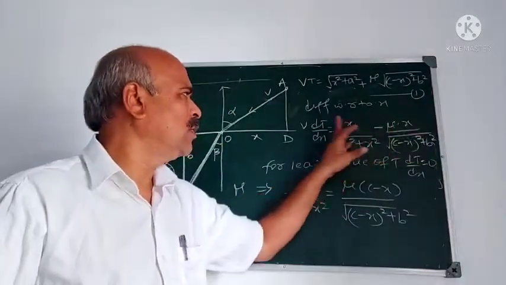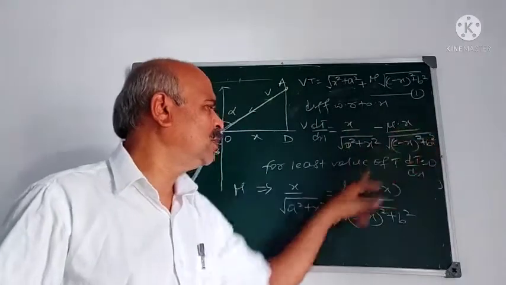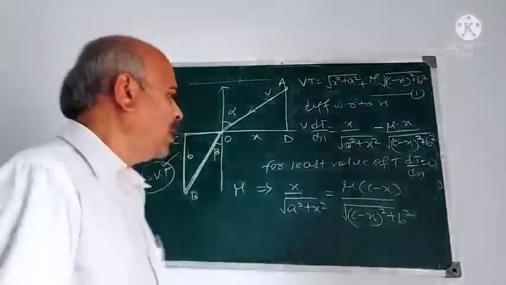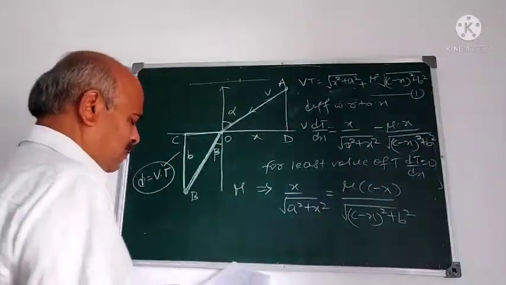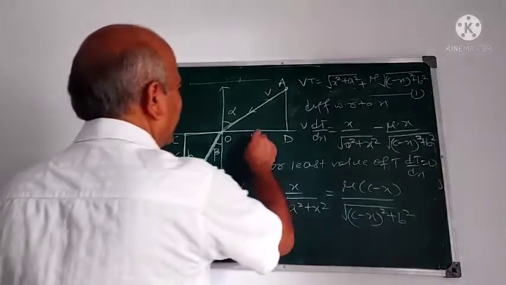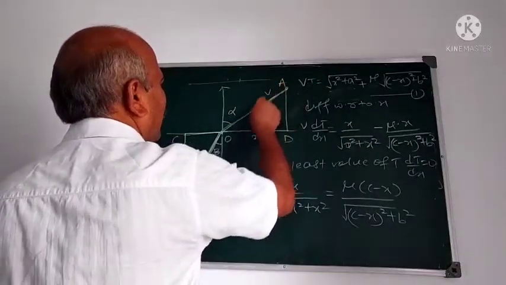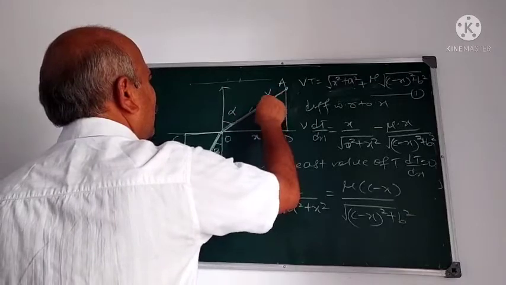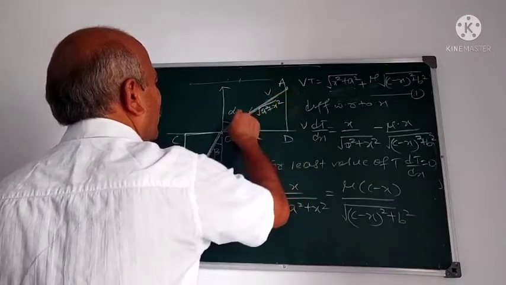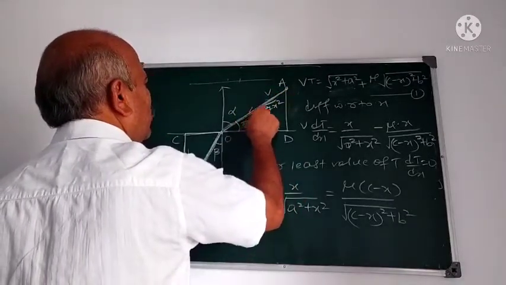Because dT by dx is 0 means this is 0, and we get this. Now what is x by root a square plus x square? This is root a square plus x square, and this angle is pi by 2 minus alpha.